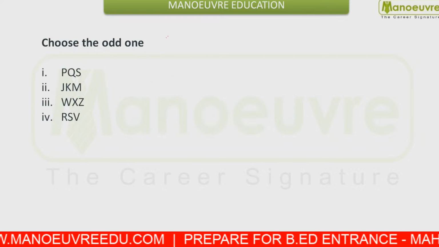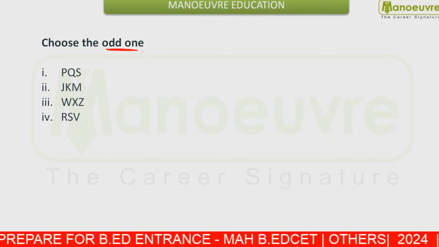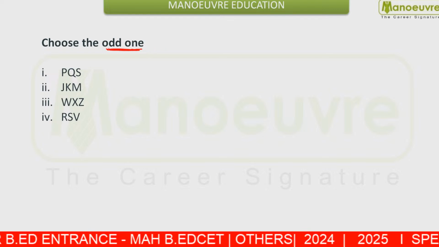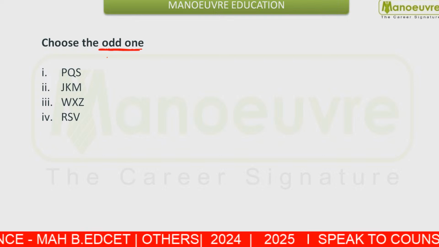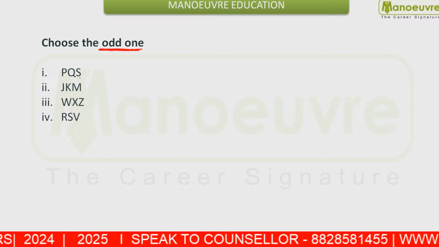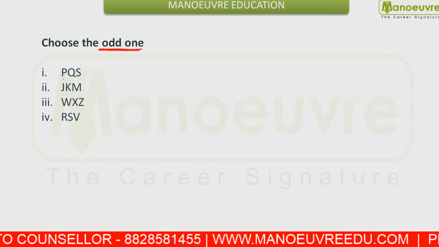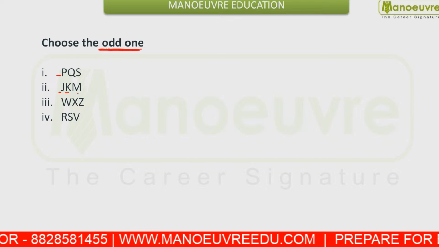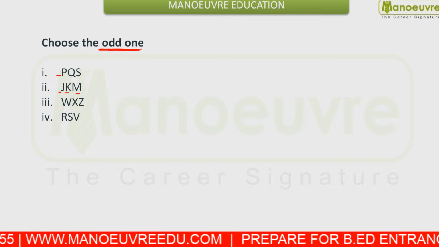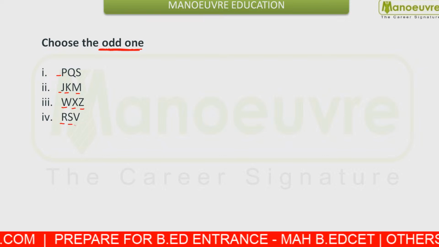Next, you need to choose the odd term. This question is from classification, where you need to choose the odd term. We are given PQS, next JKM, next WXZ, and next RSV.